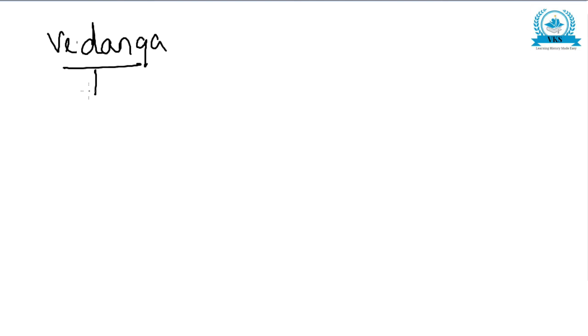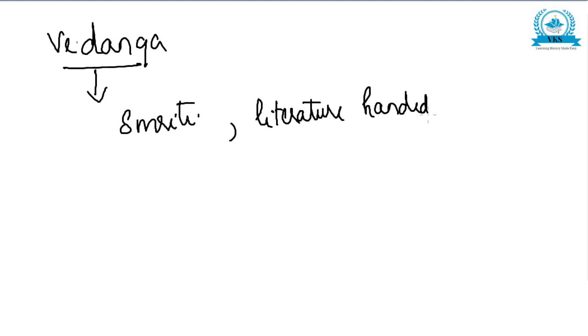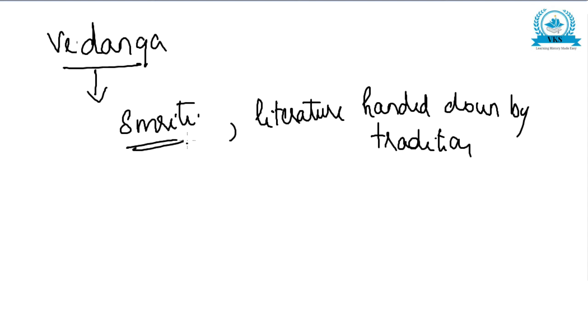Vedangas are called Smriti, or literature handed down by tradition. Because they are of human origin, they are not revealed; they are literature handed down by tradition, traditionally from someone's memory. That is why it is called Smriti.